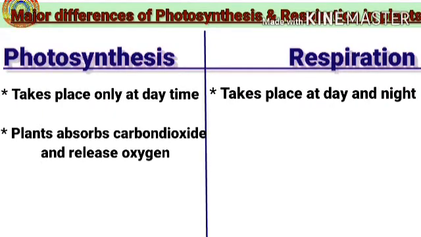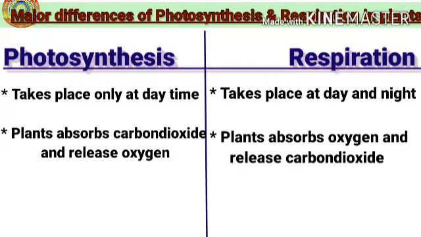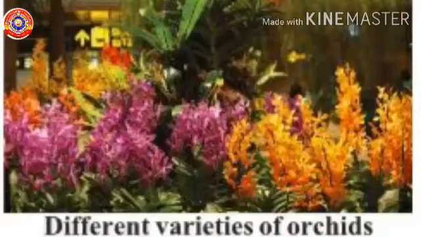Second difference, in photosynthesis, plants absorb carbon dioxide and release oxygen. But during respiration, they absorb oxygen and release carbon dioxide just like humans and animals. Hope you all have studied everything, don't you? Okay, let's start today's session.